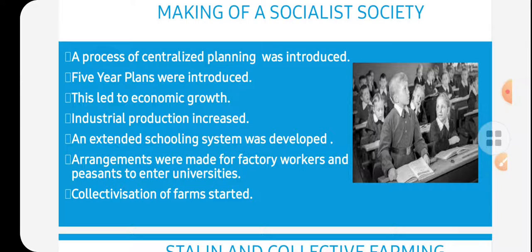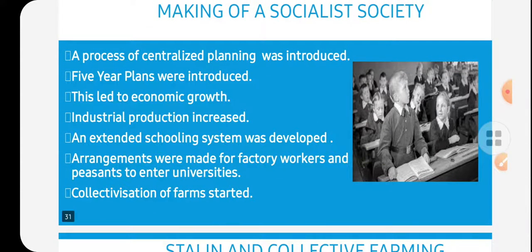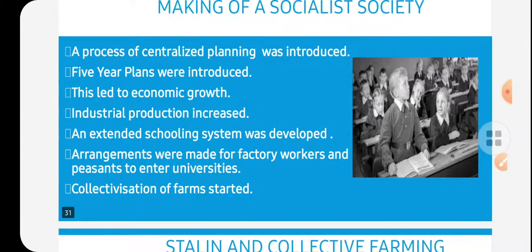They believed that everything should be done in a collective manner. Why? Because if it is done collectively, whether farming or industries, whatever profit comes will be distributed in society. On this basis they stepped forward with development.